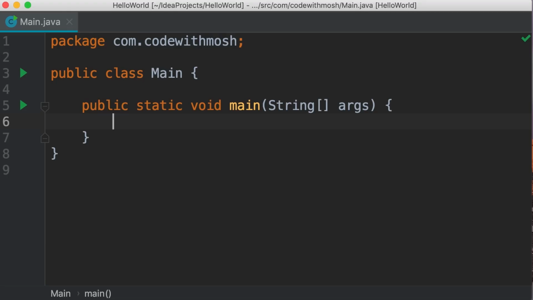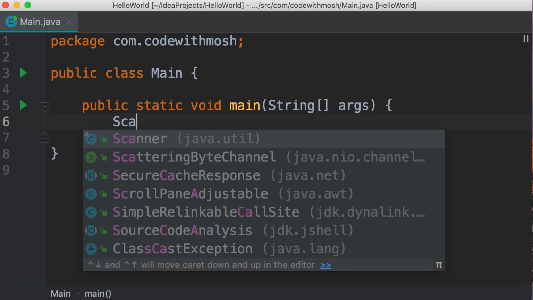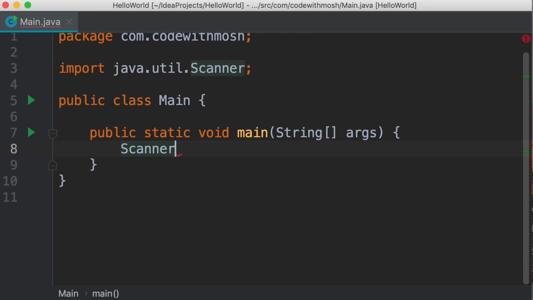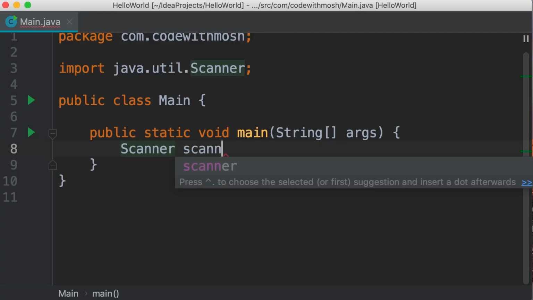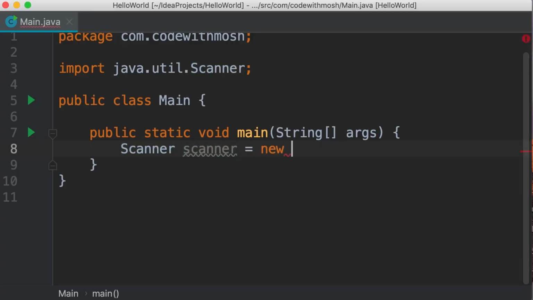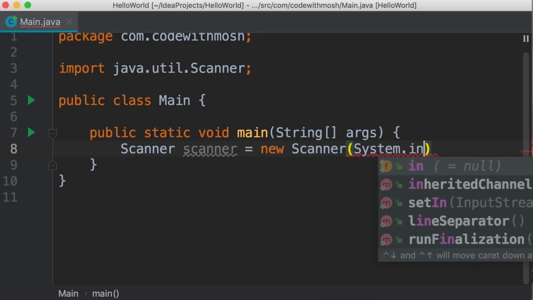In this tutorial, I'm going to show you how to read input from the user. In Java, we have this Scanner class that is defined in the java.util package. Let's import this and create a Scanner object. So new Scanner. Now here inside this parenthesis, we need to specify where we're going to read data from. Are we going to read it from the terminal window? Are we going to read it from a file or what? To work with the terminal window, we type System.in.